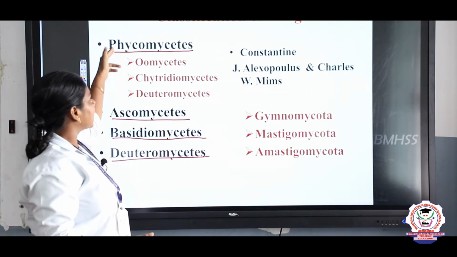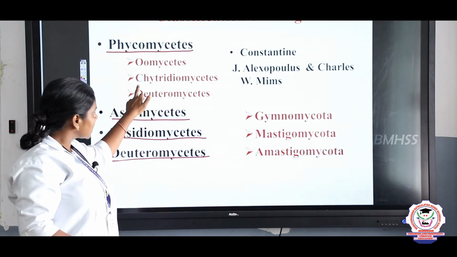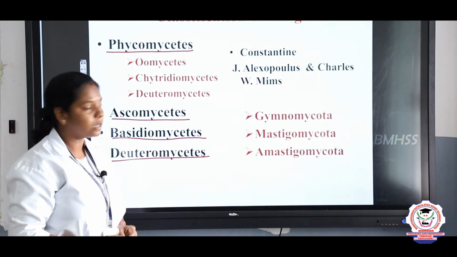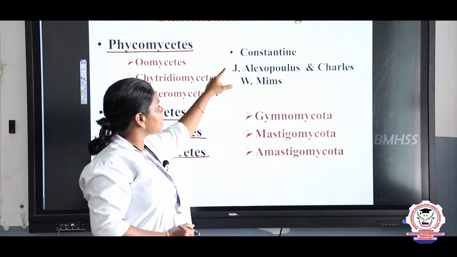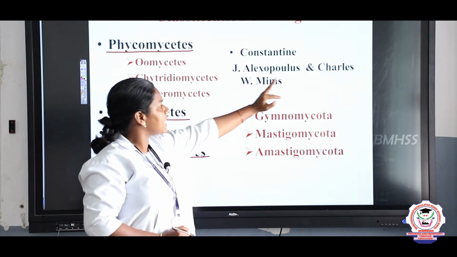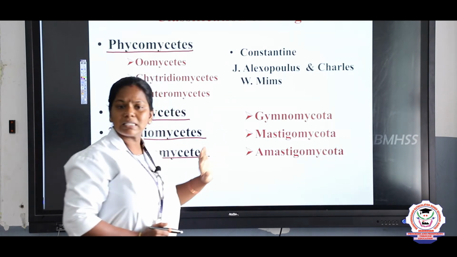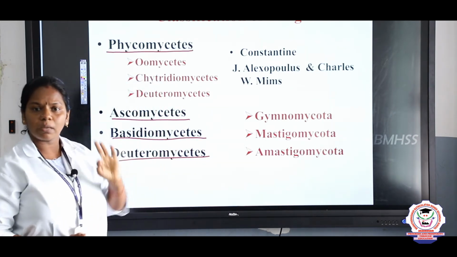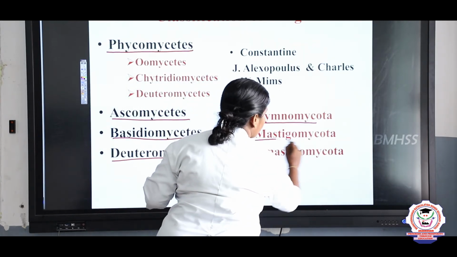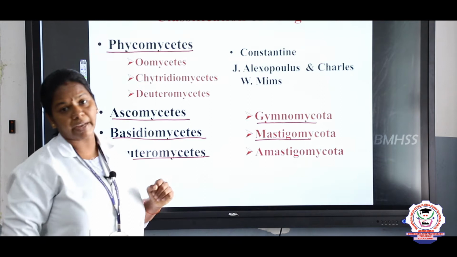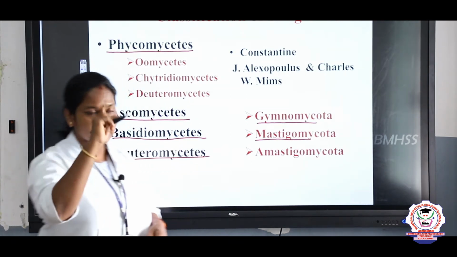So again, phycomycetes is classified into oomycetes, zygomycetes and deuteromycetes. And here the persons named Constantine J. Alexopoulos and Charles W. Mims classified the fungus into 3 major categories, that is Gymnomycota, Mastigomycota and Amastigomycota. So now let us see the classification in detail.